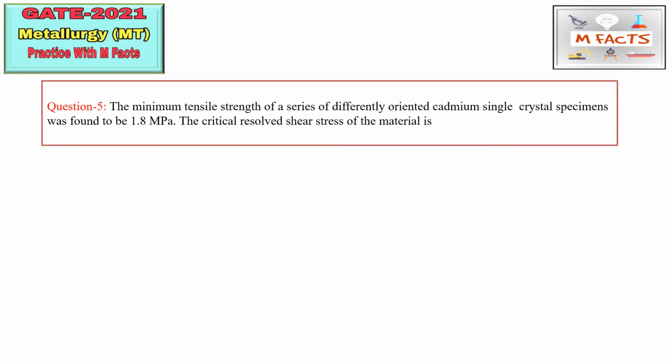So the next question is a NAT type of question. The question is: the minimum tensile strength of a series of differently oriented cadmium single crystal specimens was found to be 1.8 MPa. So this is the minimum tensile strength, that is sigma. Okay, so sigma is given here, 1.8 megapascals. We need to find the critical resolved shear stress of the material, that is tau CRSS.